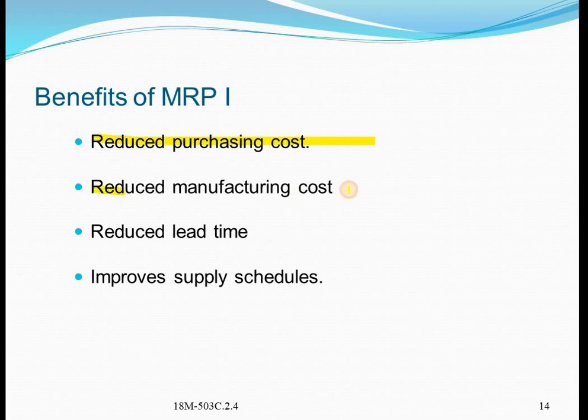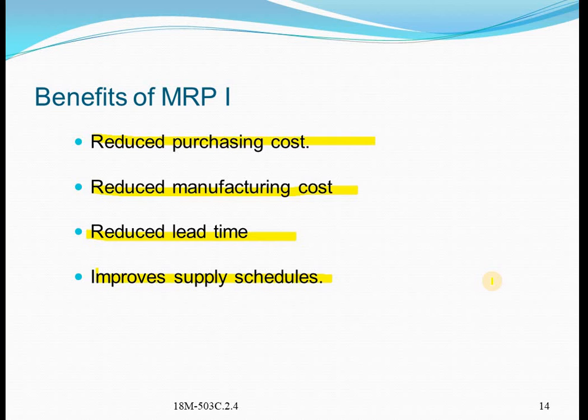Reduce purchasing cost, reduce manufacturing cost, reduce lead time, improves supply schedules. So these are the various benefits of the MRP one. I'm explaining once again. The primary objective of MRP is to make sure that materials and components are available when needed in the production process and that manufacturing takes place on schedule.